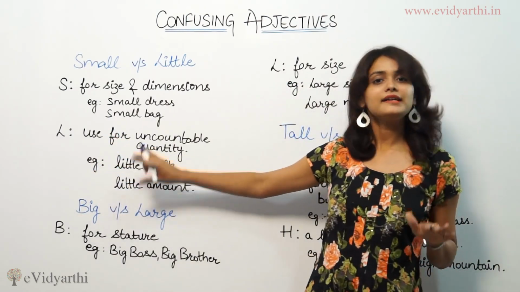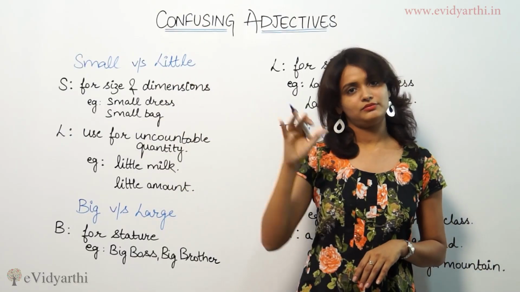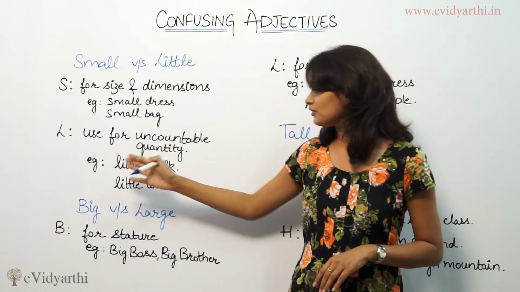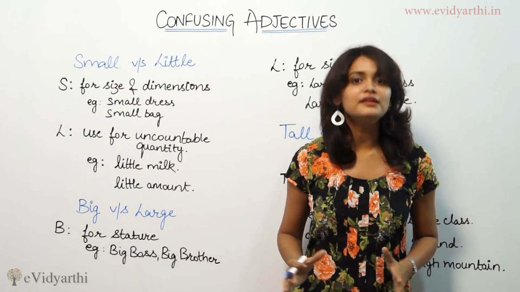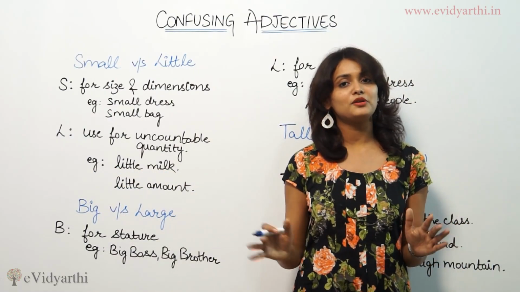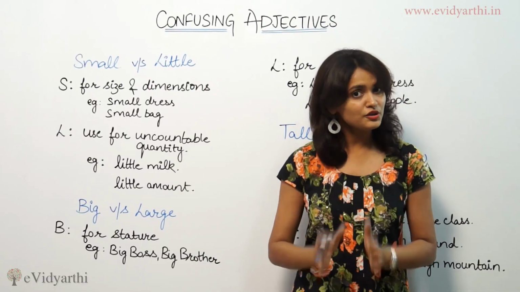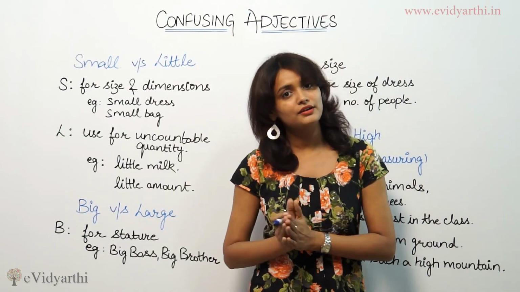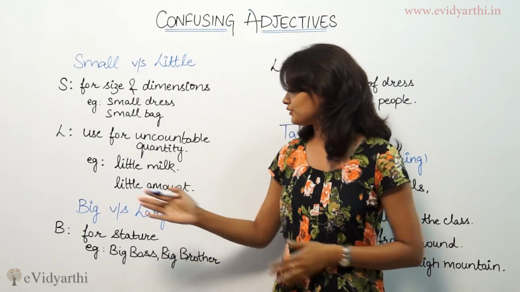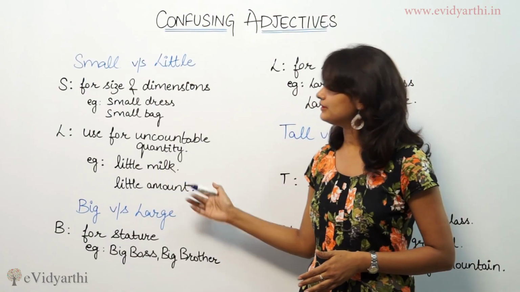Like I said earlier, my brother is so small. But when I say my little brother, here we are not talking about the size of the brother. Here you are talking about the status of your brother, that you have a younger brother, right? So that is what little brother means.